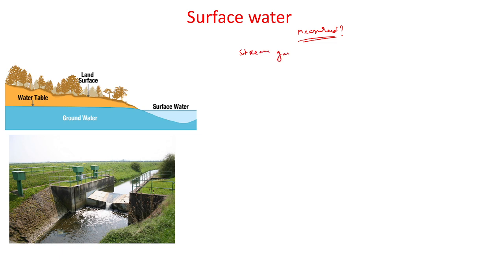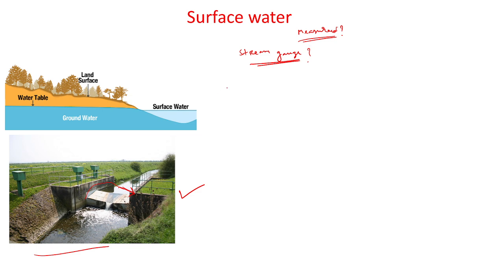So what is the stream gauge? This is the structure of the stream gauge. Here they quantify the level of the water, and the level of the water is determined as how the stream gauge measures the surface water volume.